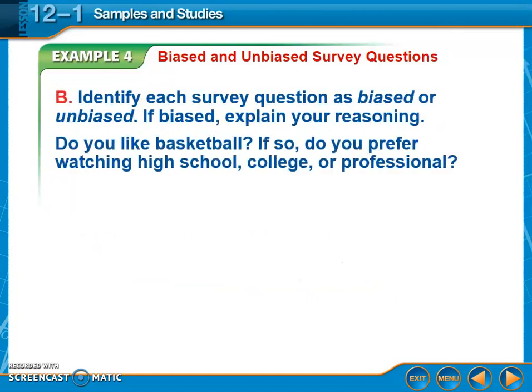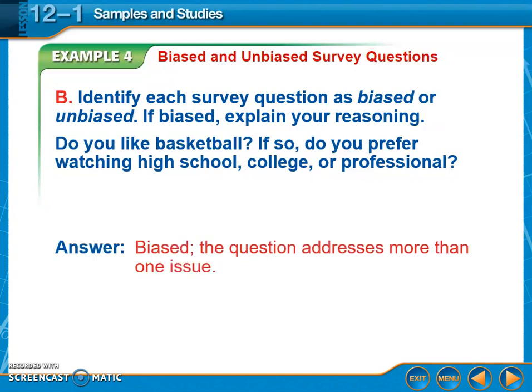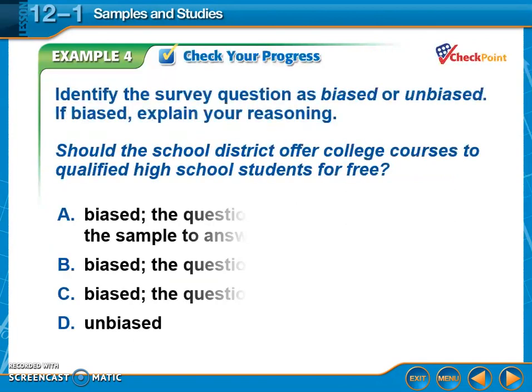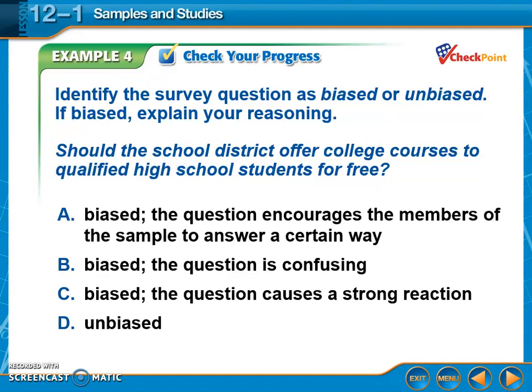Do you like basketball? If so, do you prefer watching high school, college, or professional? So, is this leading people to answer a certain way, or is it asking more than one thing at a time, or is it unclear? This is biased because it addresses more than one issue. Okay, so a survey question, if it's going to be unbiased, it should only ask one thing at a time. So you guys check this one and determine if this is biased or unbiased.